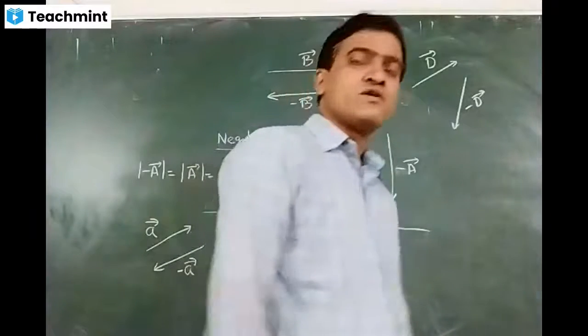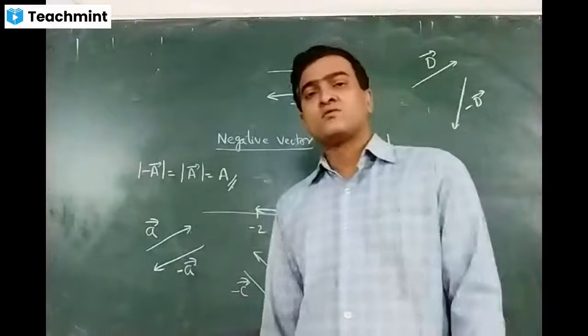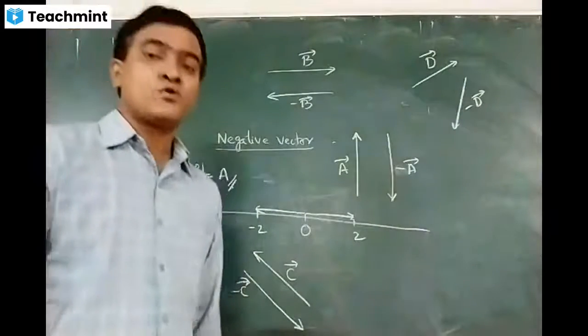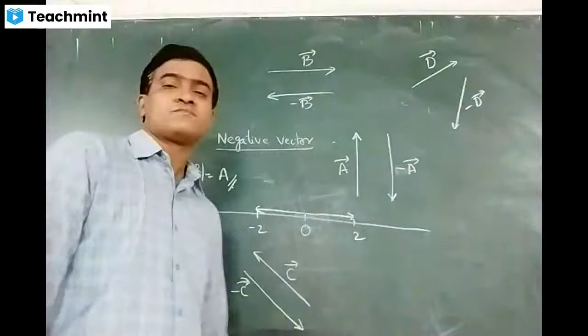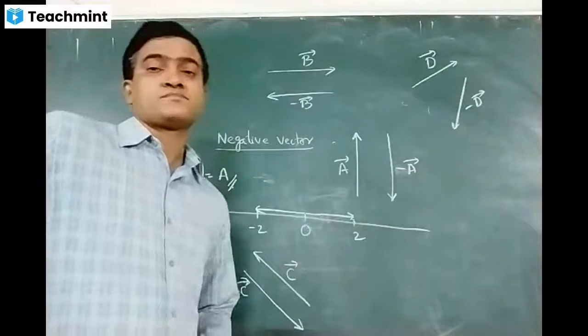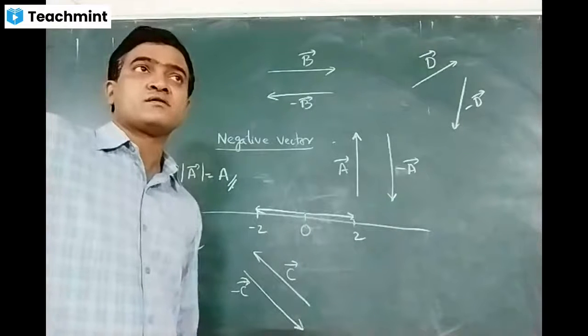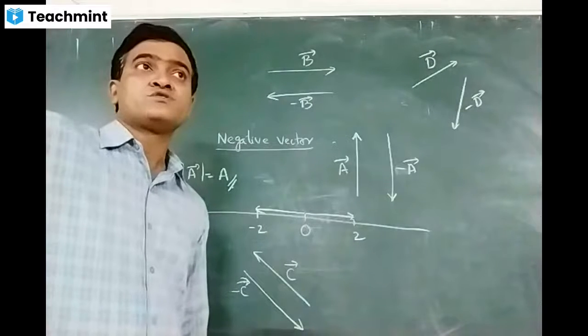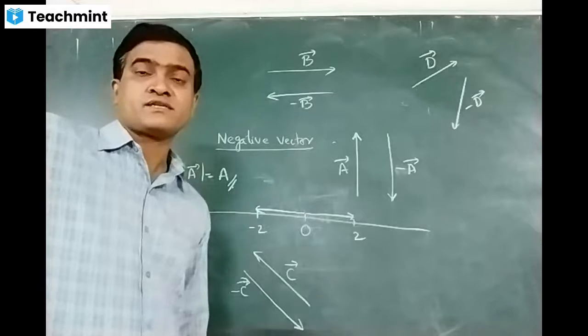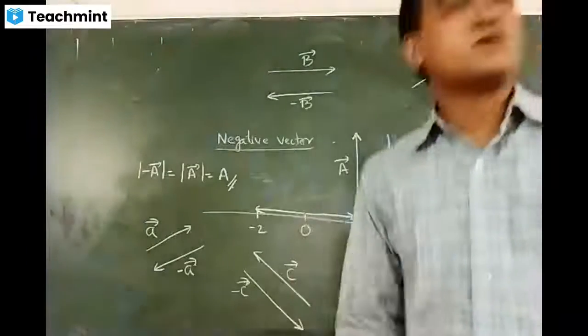So how can you define a negative vector? A negative vector is a vector whose direction is exactly opposite to that of the given vector, and magnitude remains the same, equal. Fine. I think sir has come. Let me wind up the class.